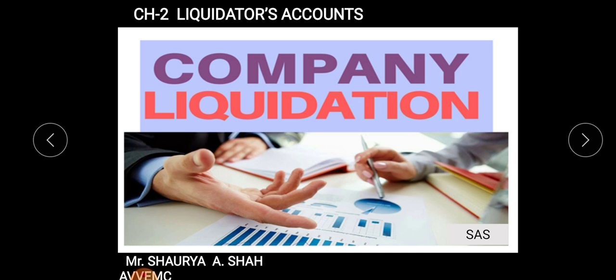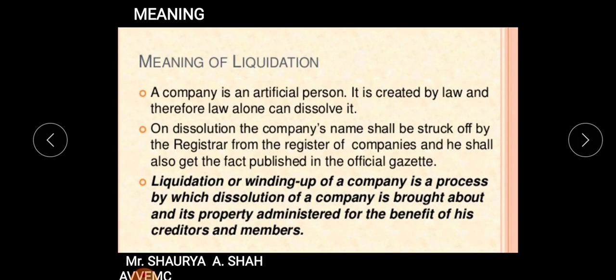This chapter particularly has some part of theory that needs to be understood. Then only we can start with the sums. So first of all, liquidation, right? You all must be aware of the term liquidity. But what do you mean by company liquidation? Seeing on your screen, students, a company is an artificial person. It is created by law, and therefore law alone can dissolve it.